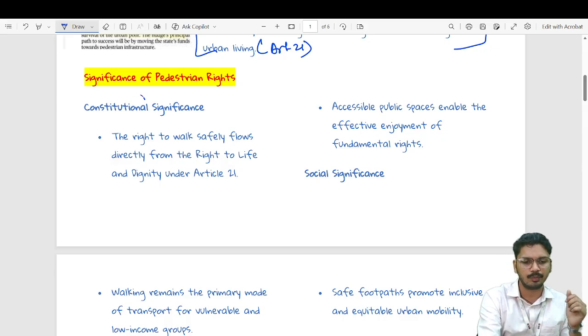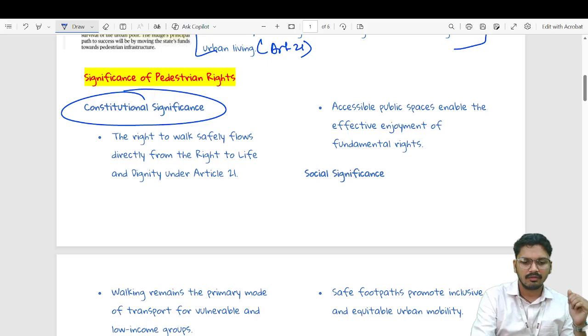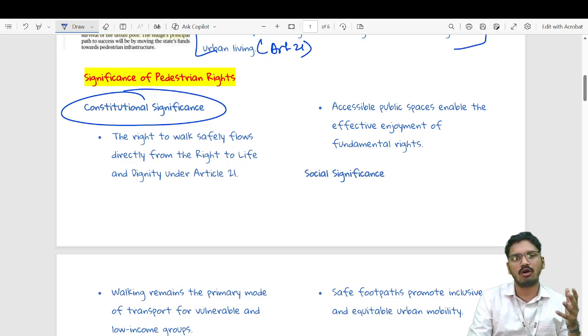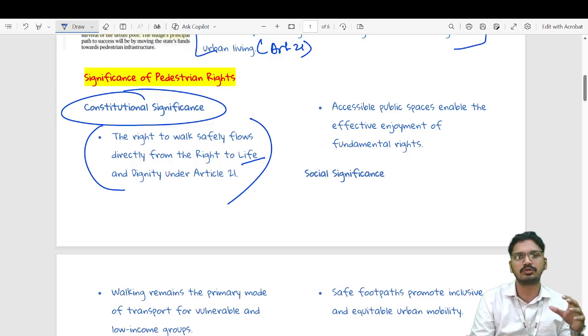The first head would be the constitutional significance. Firstly, the right to walk flows directly from Article 21, that is right to life and dignity, therefore it is most important for our constitution and very important for our life.